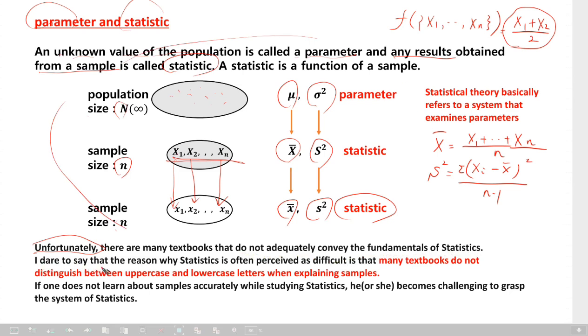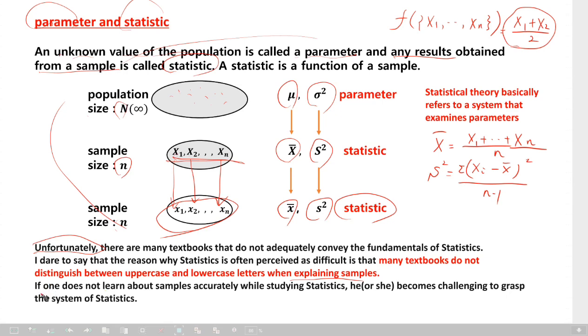I dare to say the reason why statistics is perceived as difficult is that many textbooks do not distinguish between uppercase and lowercase letters for samples when explaining samples. It is very, very important. Some textbooks only express a sample like this. Then you cannot follow the statistics theory at all.